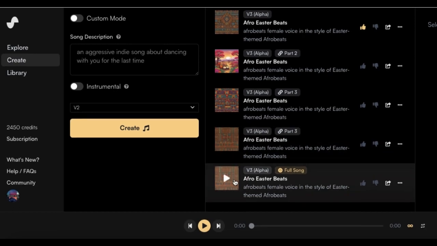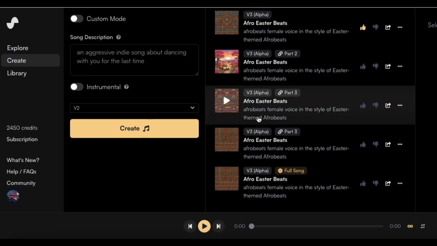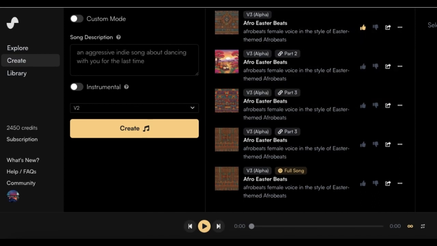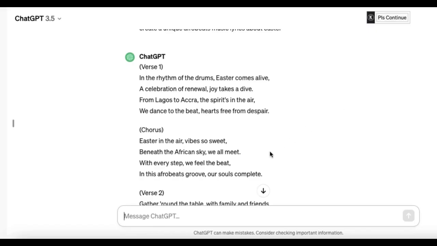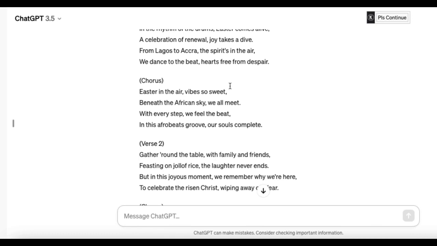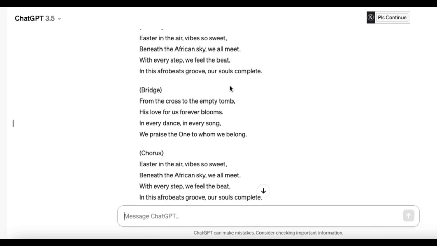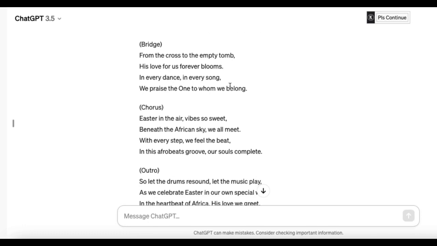demo music. So when you want to start producing a song, you need to go to the default for Suno AI. Producing a song there is not up to 2 minutes, but to make it more than 2 minutes long, you go to ChatGPT to write it for you. So here I just wrote, create a unique Afrobeats music lyrics about Easter. So it gave this to me, the chorus, the verse two, and everything, the bridge. So here's a full song that lasts about more than 2 minutes.